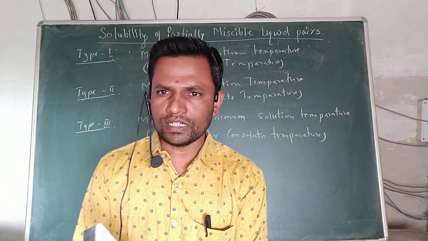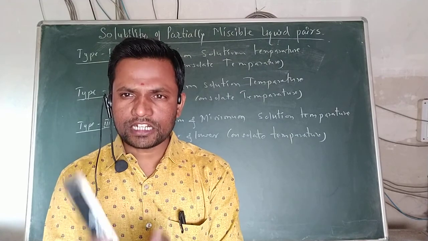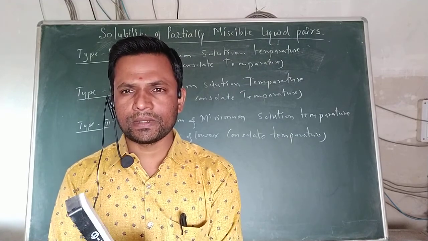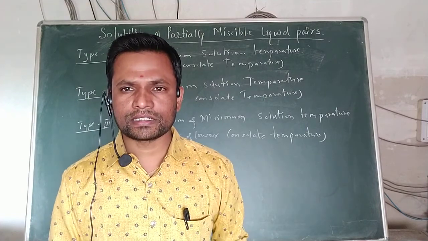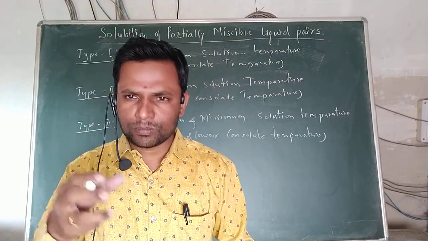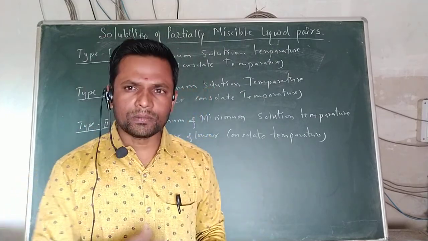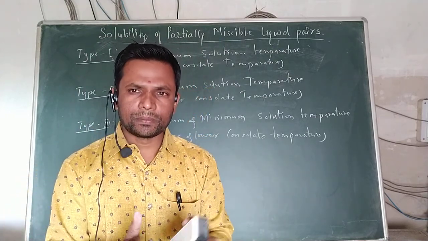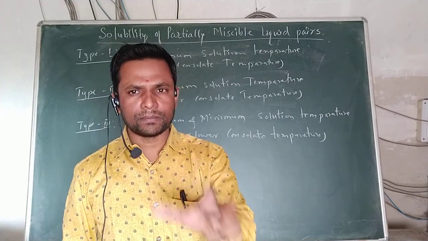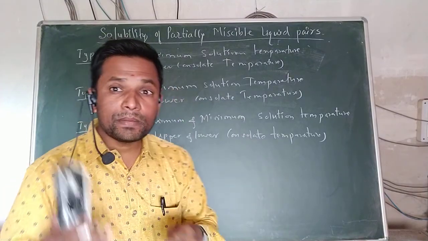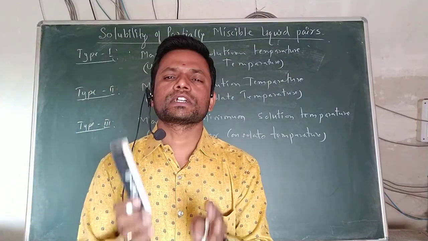Now, first of all, as we studied the concept of solubility of partially miscible liquid pairs, what are partially miscible liquid pairs? They can be soluble up to a certain extent. Those two different liquids are soluble in a small quantity up to a certain extent. But we have to make those liquid pairs soluble in a large quantity by supplying temperature, where at a certain temperature the partially immiscible liquid pairs can become miscible.